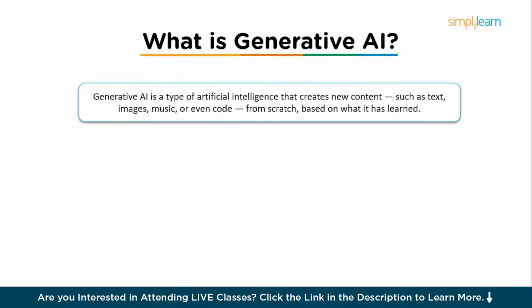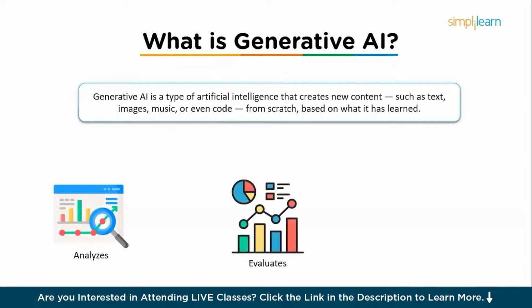So unlike the traditional AI, which just analyzes or classifies data, like recognizing faces or recommending products, generative AI creates. It's like the difference between a judge and an artist. One evaluates and the other one imagines and produces. So let's break it down with simple real world examples.